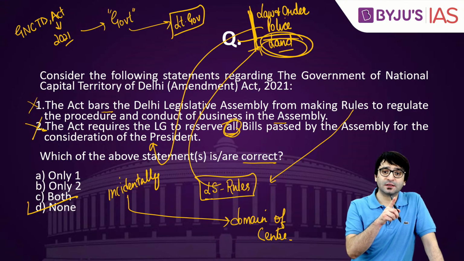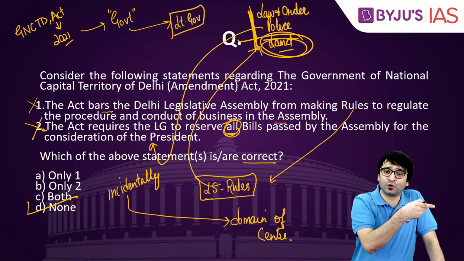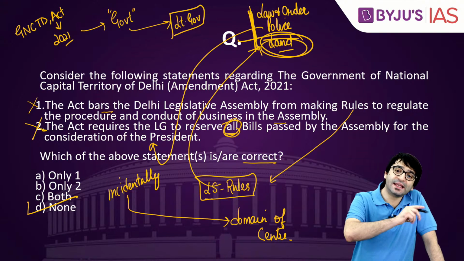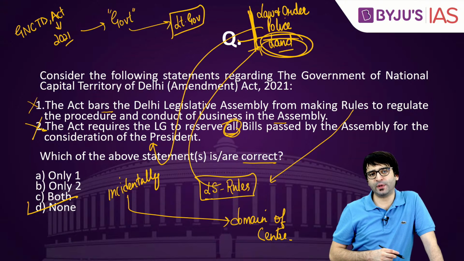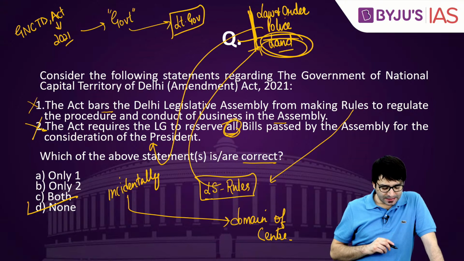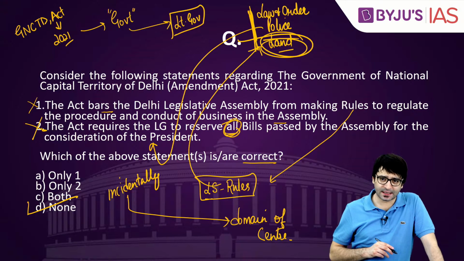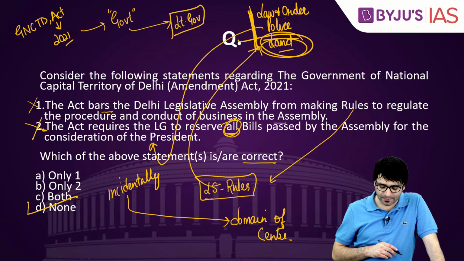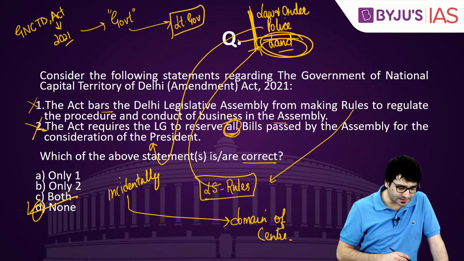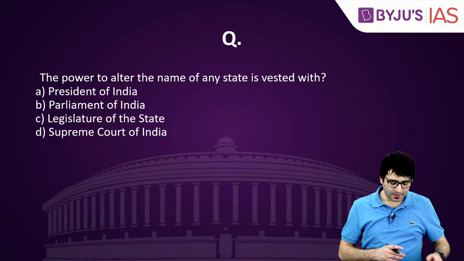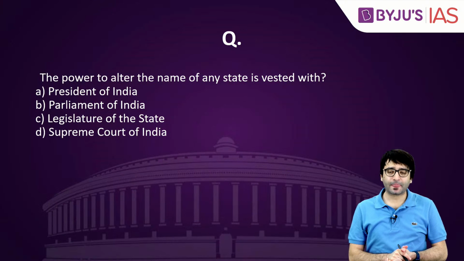Not all bills, only those bills which are under the domain of the center, or those which are incidentally under the domain of the center. That's why both these statements are incorrect. The question is asking which of the above statements is or are correct. None of these statements are correct. D is the right answer. Let's look at another question.